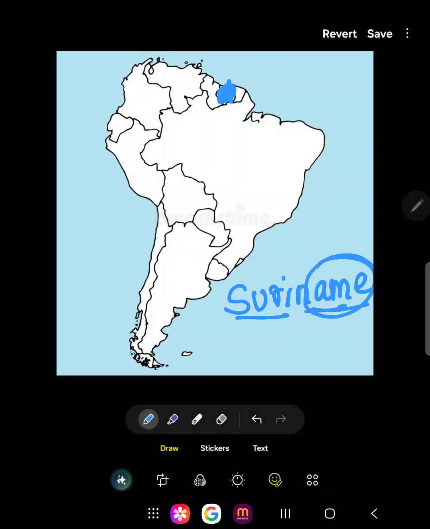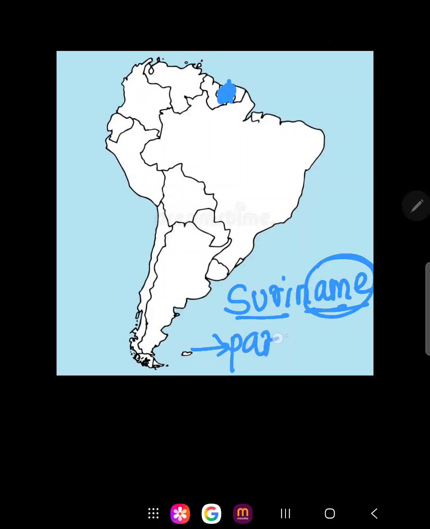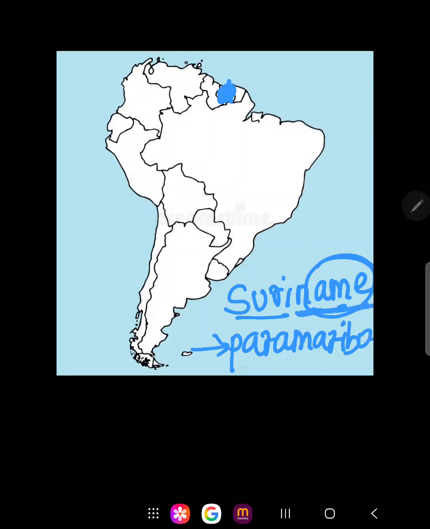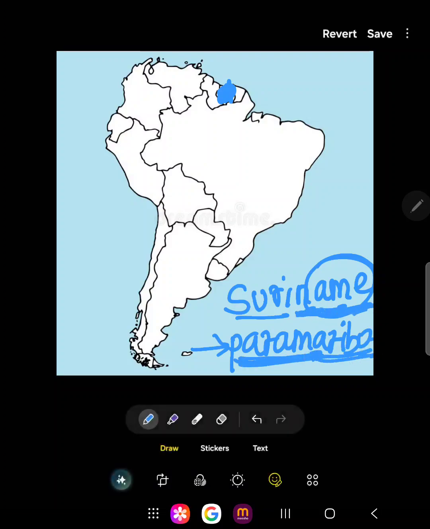Let's circle name over here, and its capital is Paramaribo. How would you remember it? Suriname, name, Param, Suriname, Paramaribo is how we remember this.